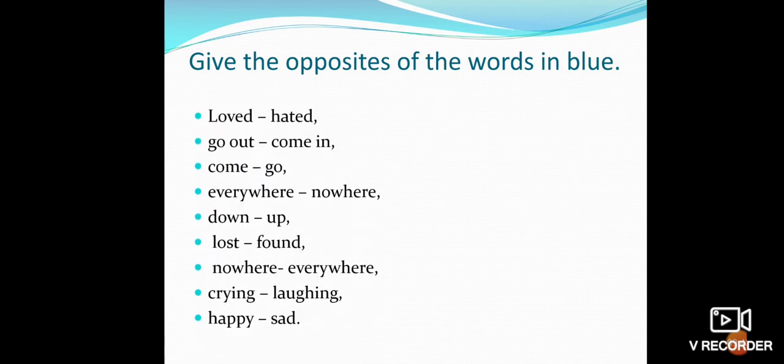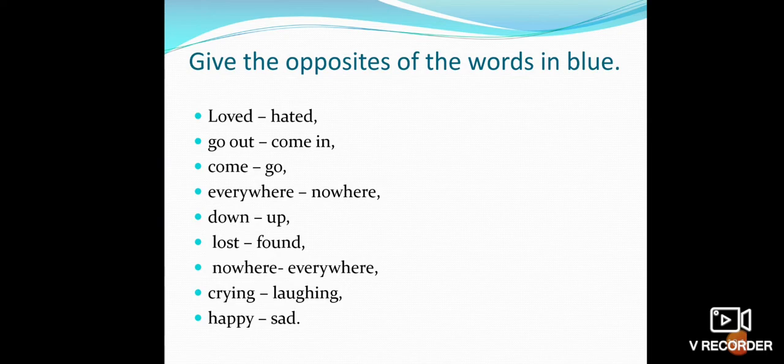So now, children, we have to give the opposites of the words in blue. Loved, hated. Go out, come in. Everywhere, nowhere. Down, up.